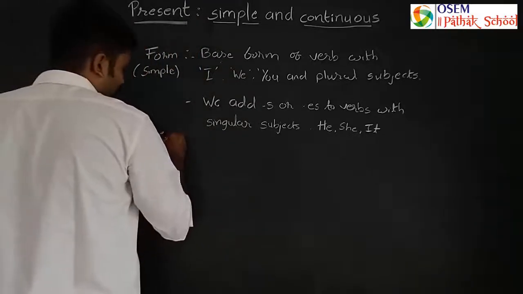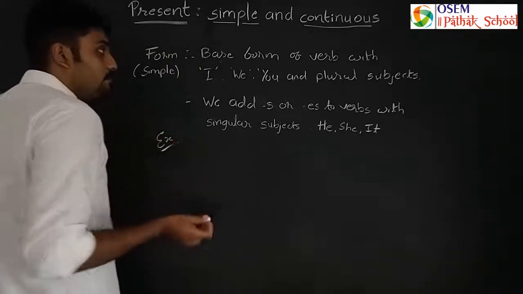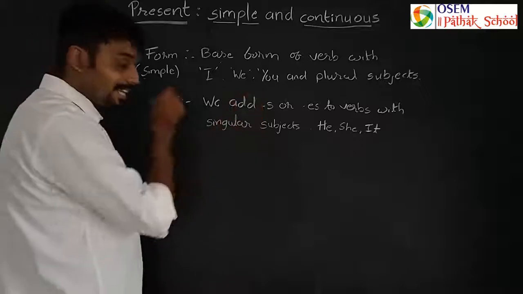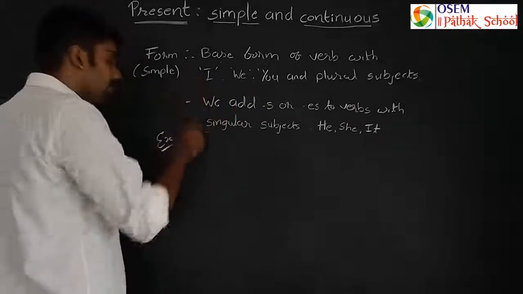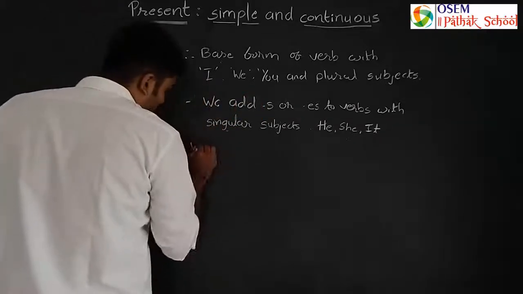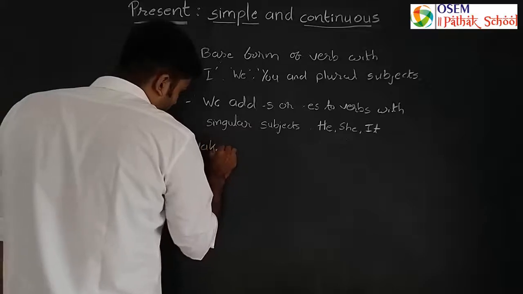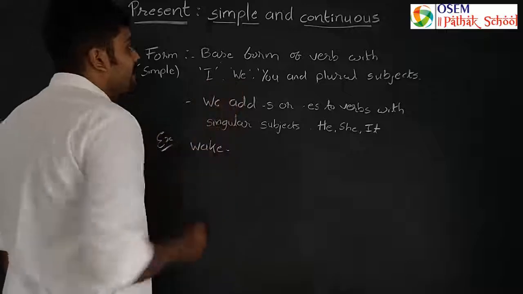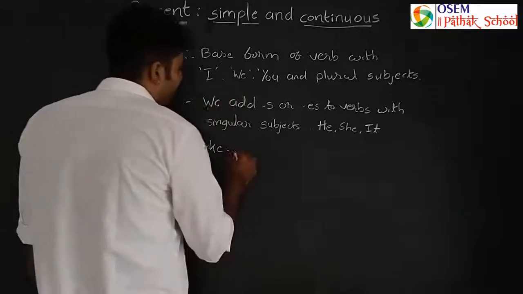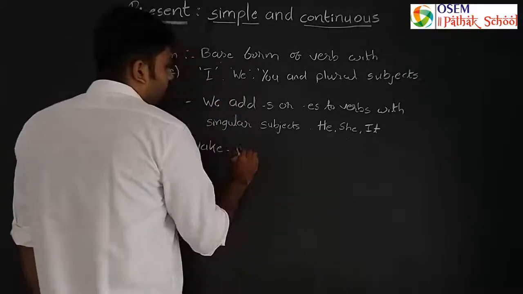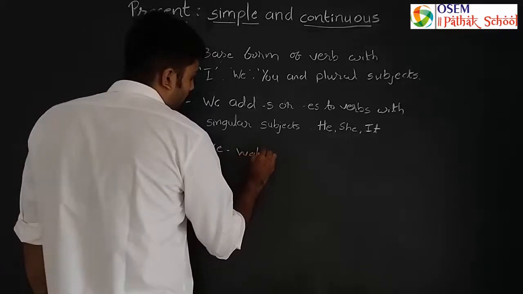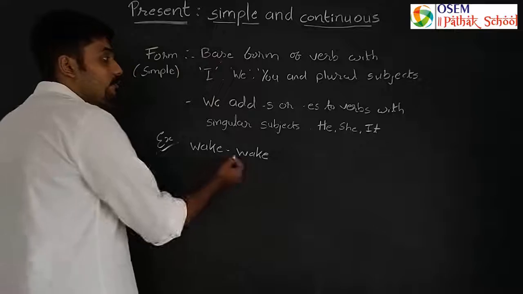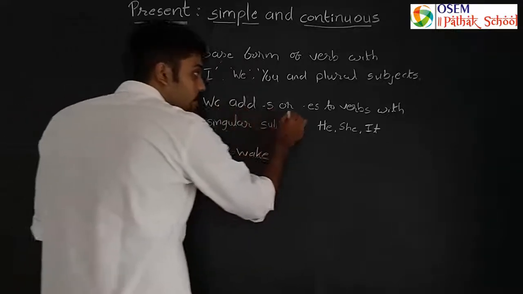For example, for rule number 2, we have to use s or es and we will add it to the base form. So if the base form is wake, as I said in the previous example, according to rule number 2, we will use the base form and add s or es.